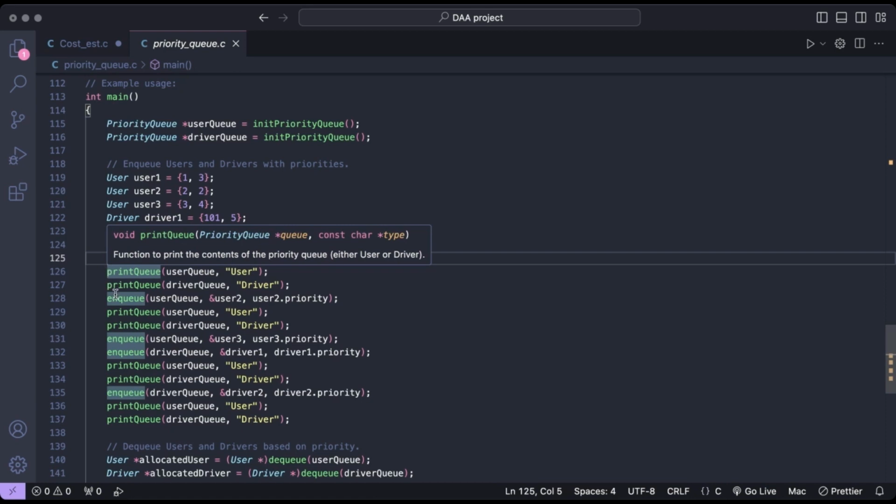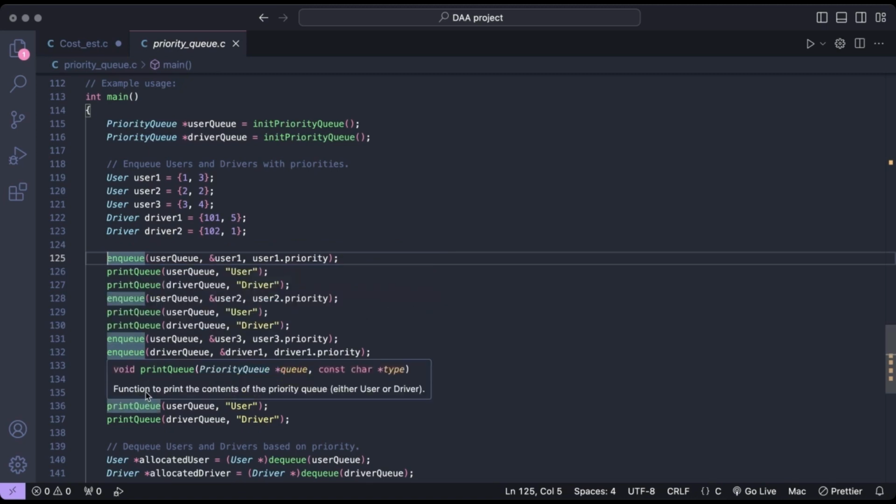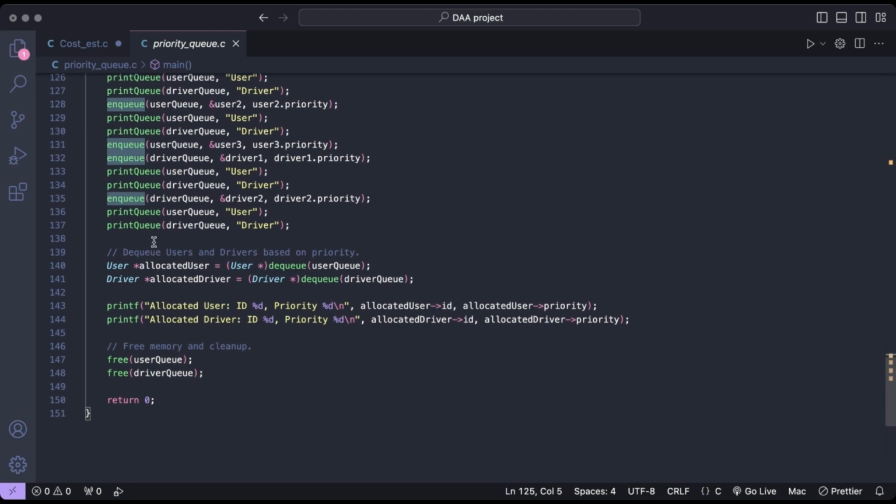Users and drivers are then dequeued based on the priority using a dequeue function. This simulates selecting the highest priority user and driver for a task or service. Finally, the memory is freed for the queue using the free function to clean up and release the allocated memory resources.